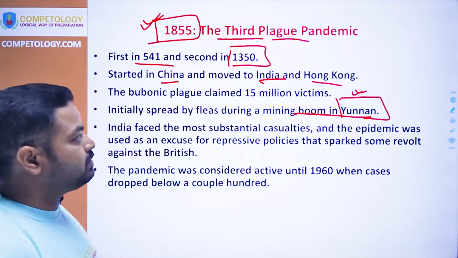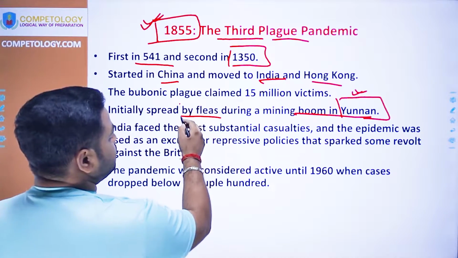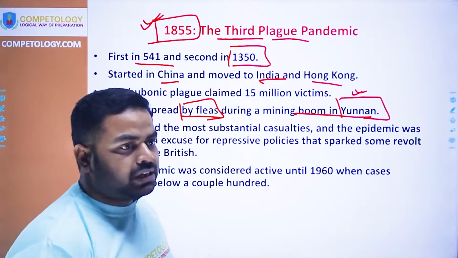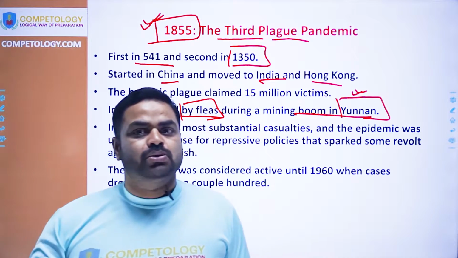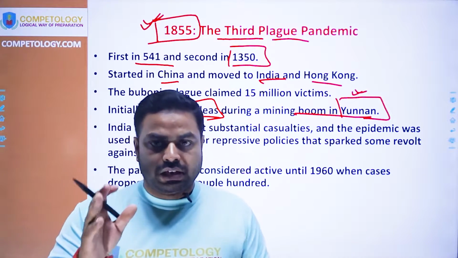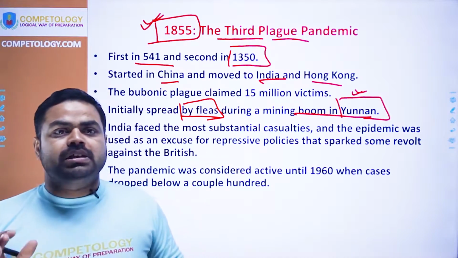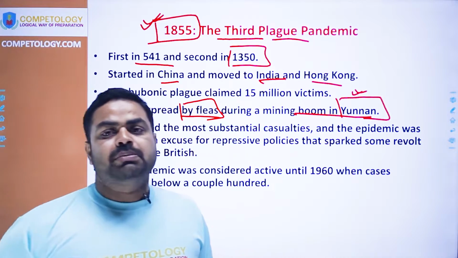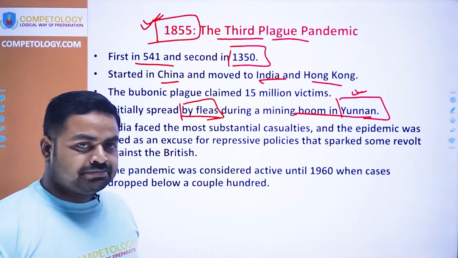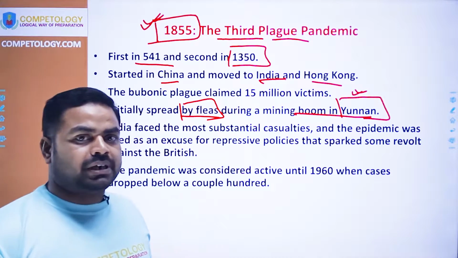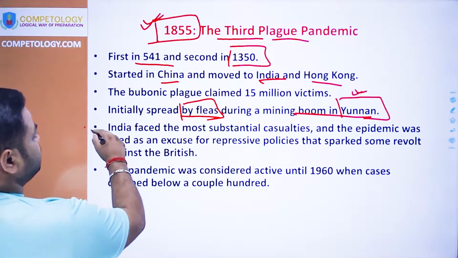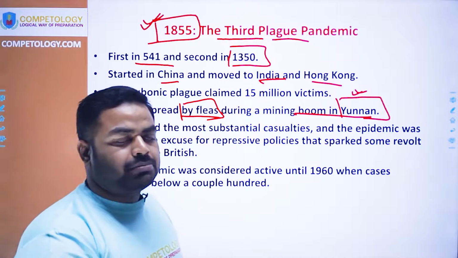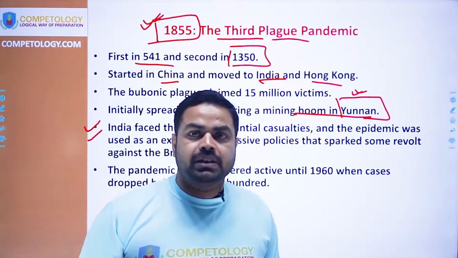Many laborers came to work in the mining, and the sanitation and livelihood conditions were not good, so it became a breeding ground for rats. Because of that, the plague spread through Yunnan and from there to different regions.